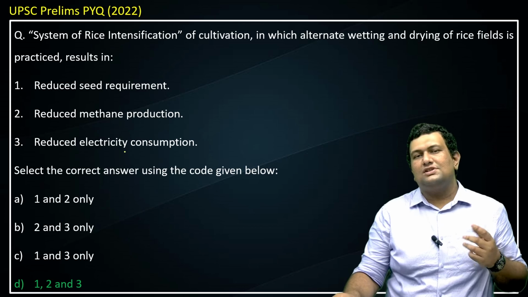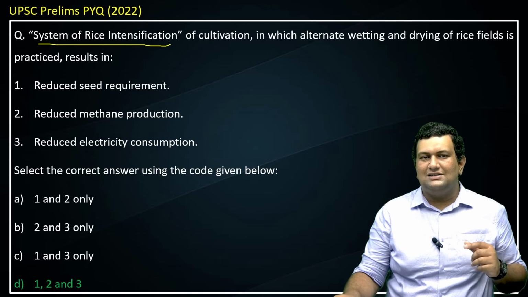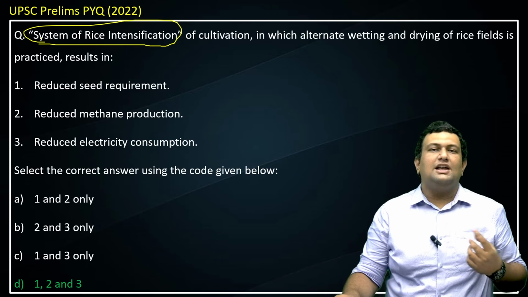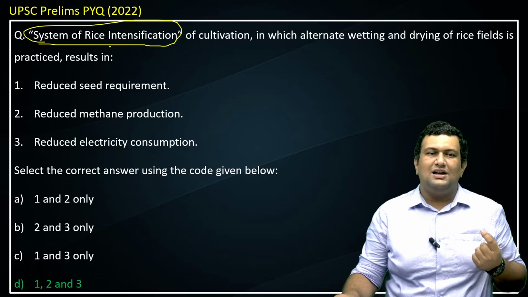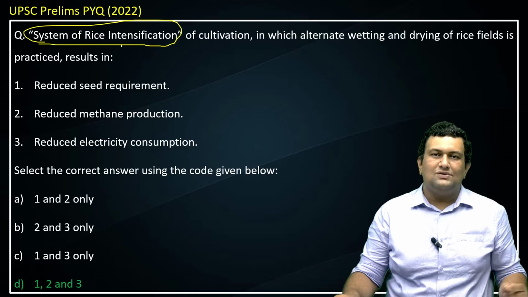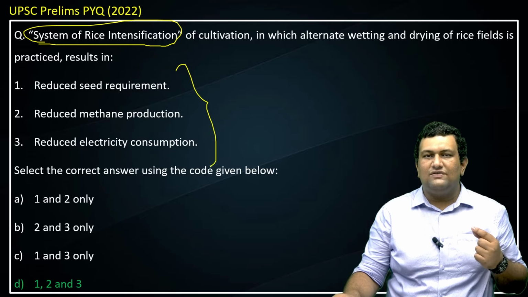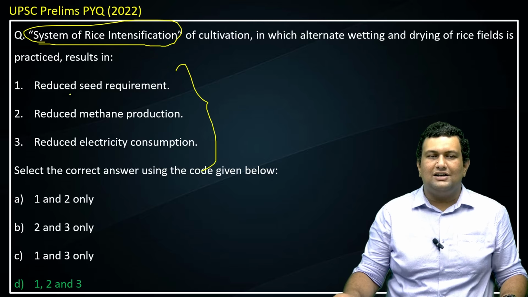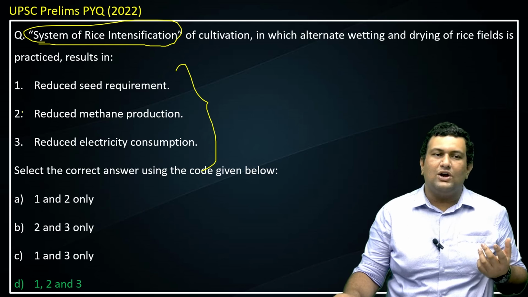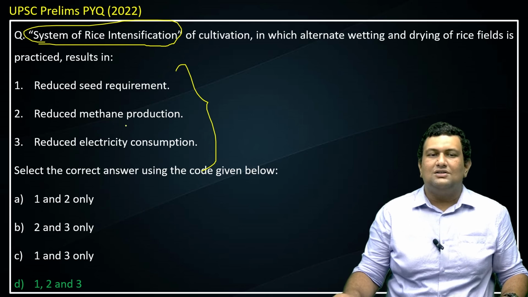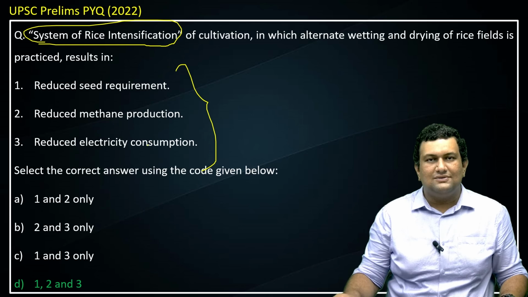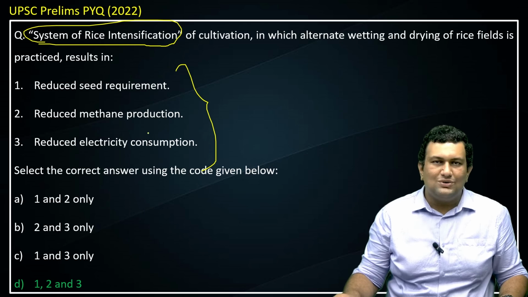In this question, suppose you don't know what the system of rice intensification means, you can take a calculated guess. For example, they are introducing something new, and when you introduce something new, it should have some positive effects. So these three things, reduced seed requirement, reduced methane production, and reduced electricity consumption, are positive effects. So you can take a calculated guess that all these three will be the effects of it. So that's it for this topic. We'll move on to the next topic.